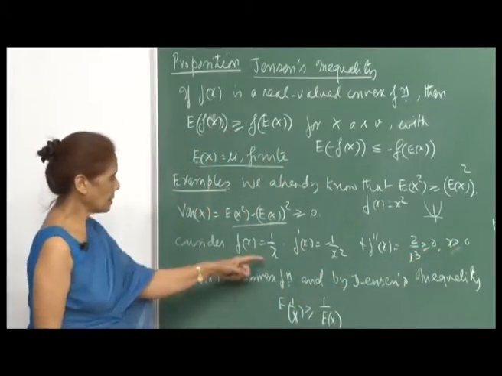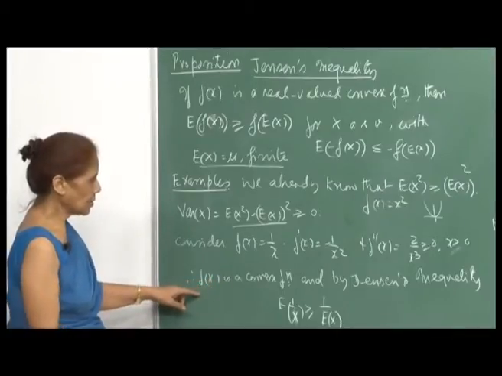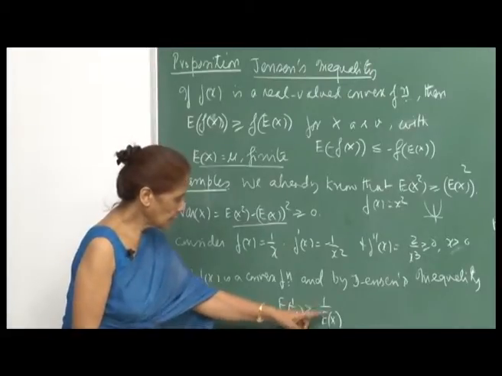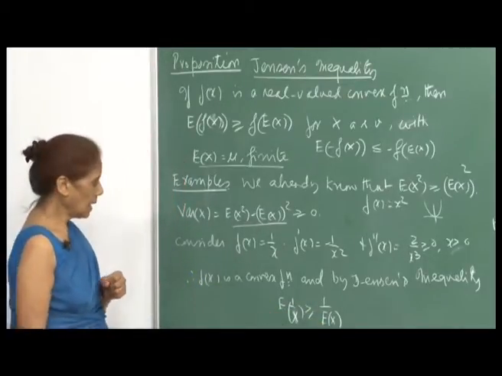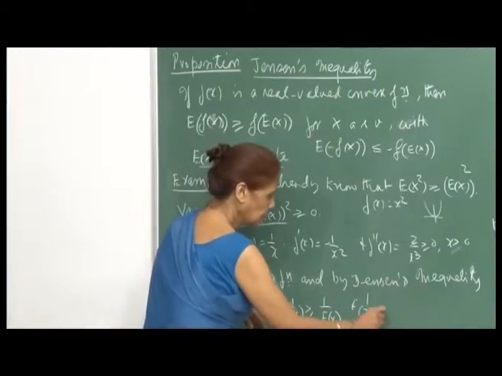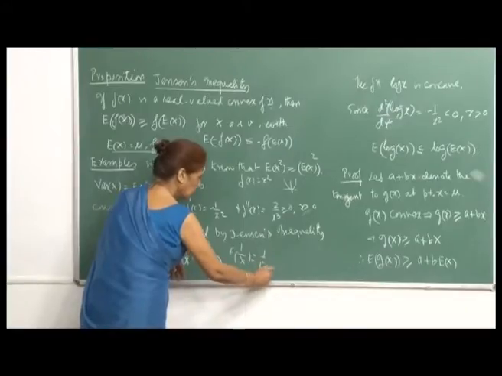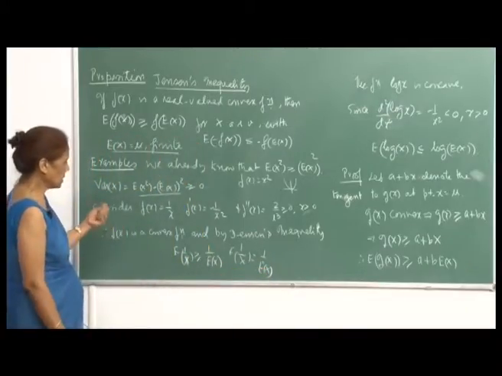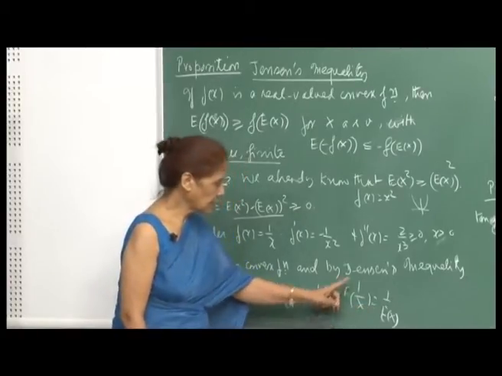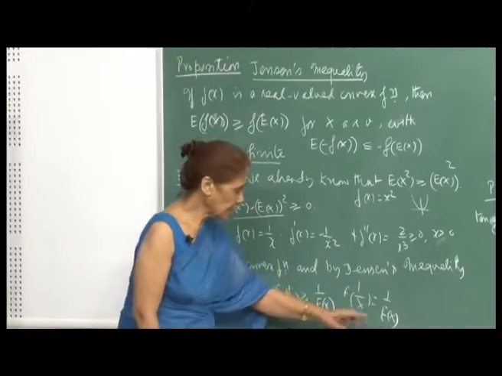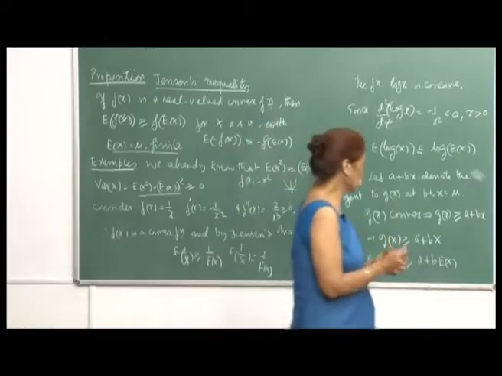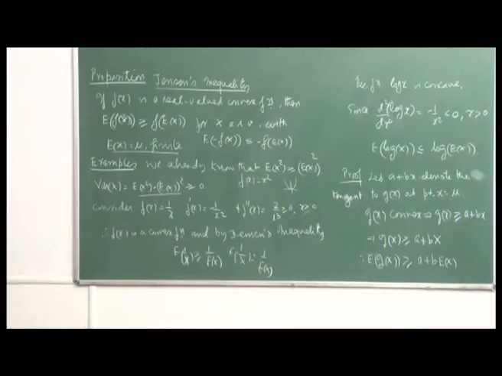Therefore this is a convex function, and so by Jensen's inequality, expected value of 1 by X is greater than or equal to 1 upon expected X. Quite a few people often mistake this, but now you know better, because Jensen's inequality says this will be greater than or equal to. Expectation of 1 by X and 1 by expectation X are not equal. You can now assert this by using Jensen's inequality.